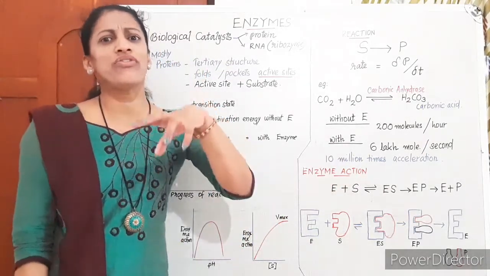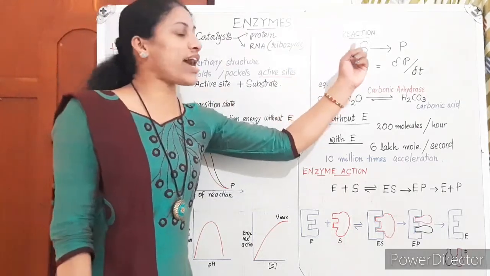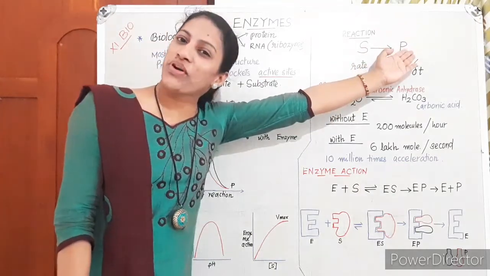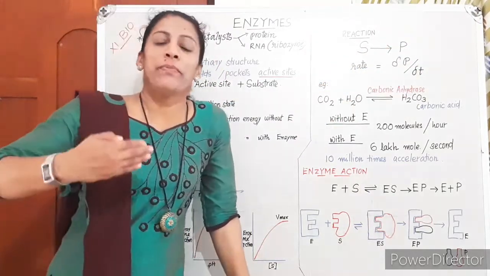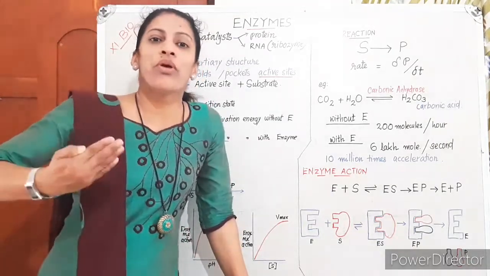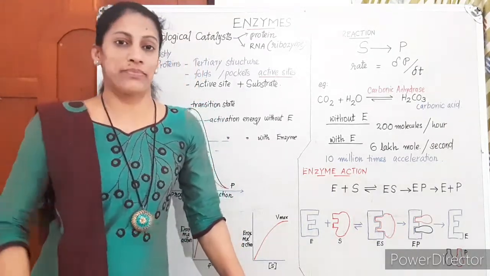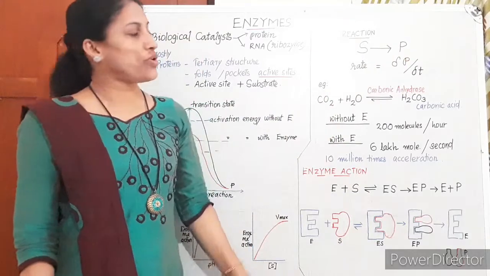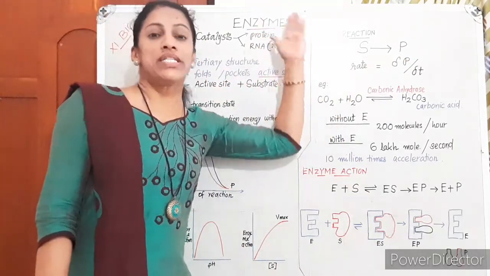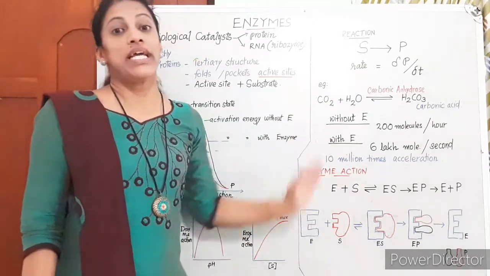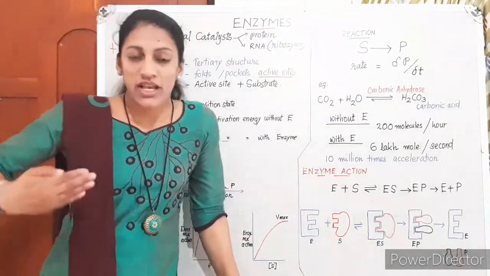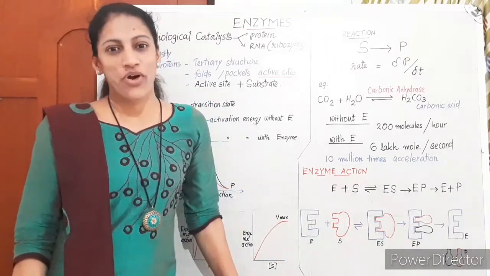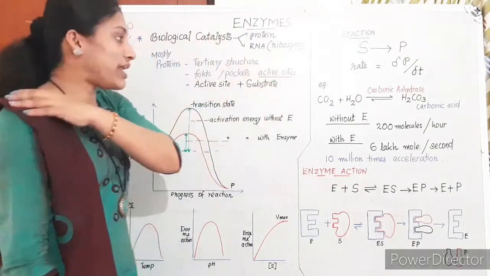Then what is the role of the enzyme here? The role of the enzyme in the reaction is that it gives more products per time. That means by the action of the enzymes, more products are formed in a particular time. So enzymes enhance the rate of the reaction. It increases the speed of the reaction, means more products are formed per unit time. So that is the role of the enzyme.